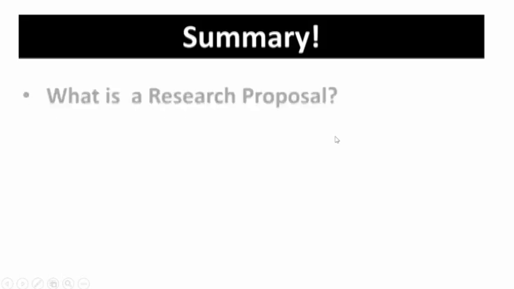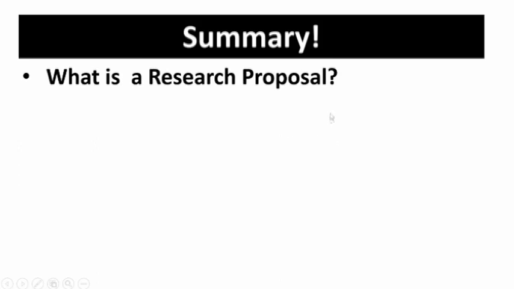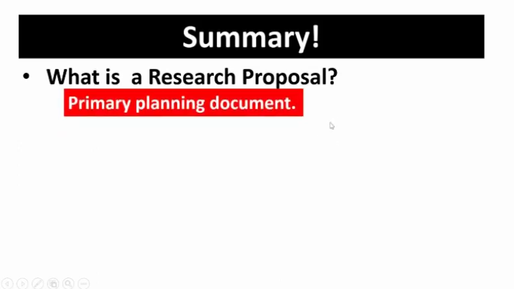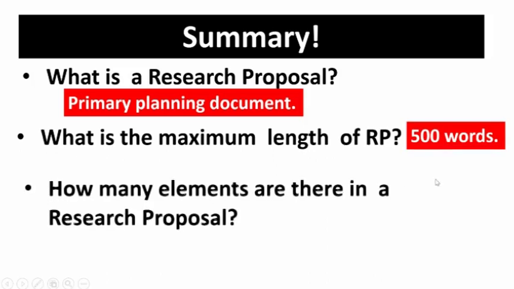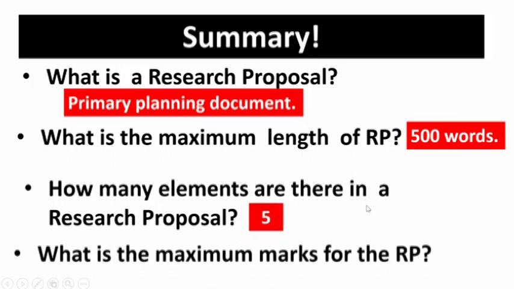Now the summary of our today's class. What is a research proposal? It is a primary planning document. What is the maximum length of research proposal? It is 500 words. How many elements are there in a research proposal? There are 5. What is the maximum marks for the research proposal? It is 3 marks. If you do not produce, you will be awarded 0. So with this, we come to the end of how to write a research proposal.